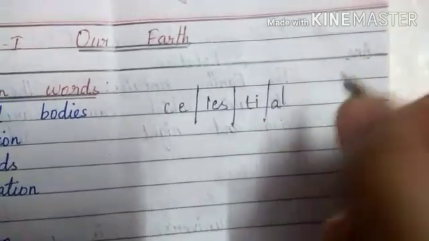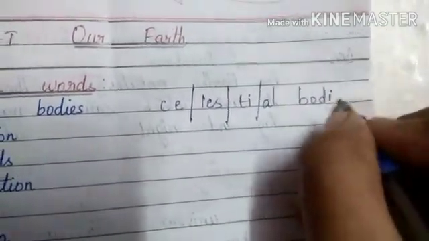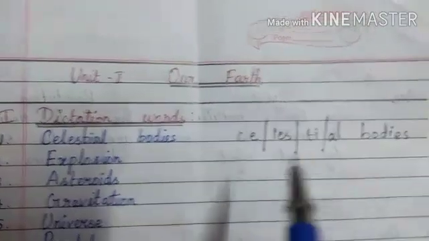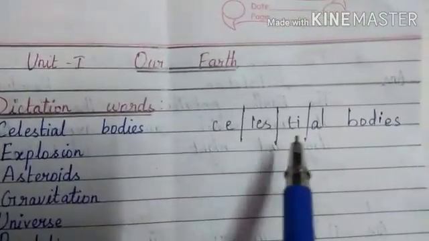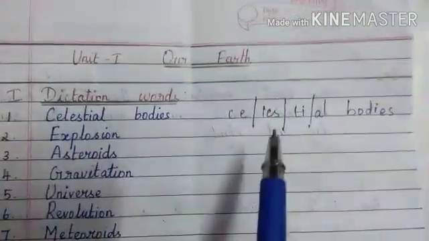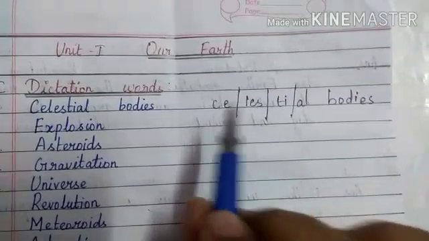Celestial, bodies. You already know the spelling of bodies. So the spelling of celestial bodies can be split and written like this. You can write this in your classwork also, but you should write this in pencil.